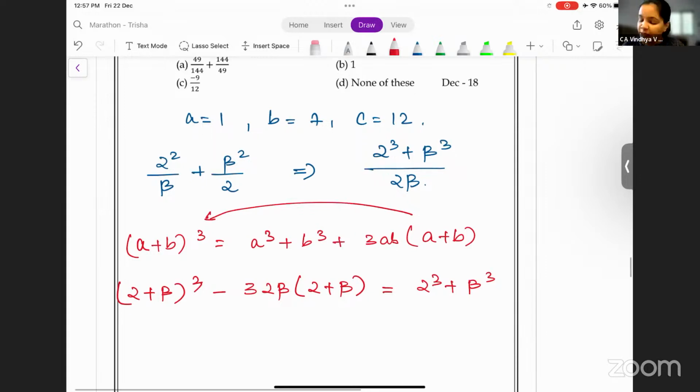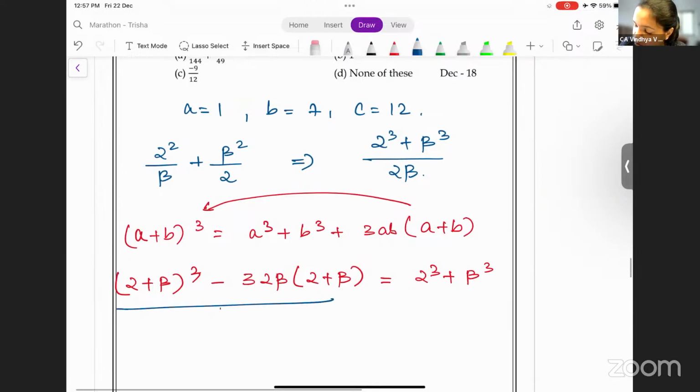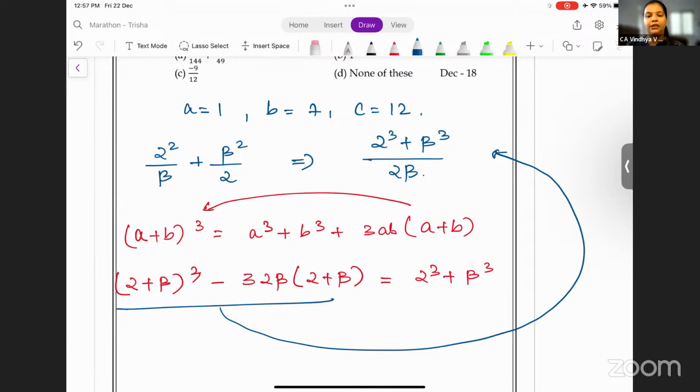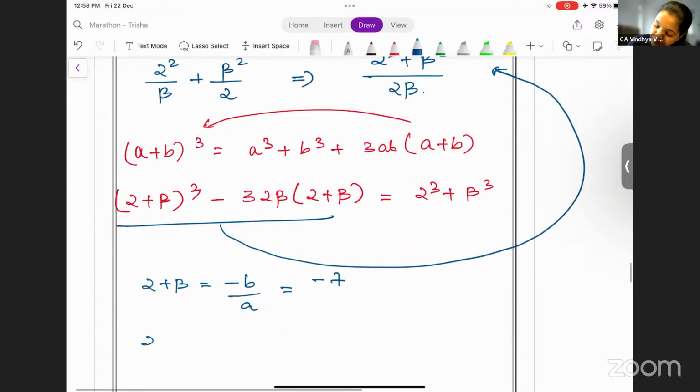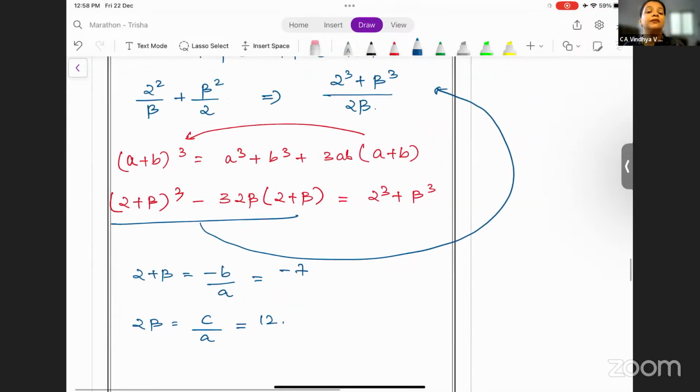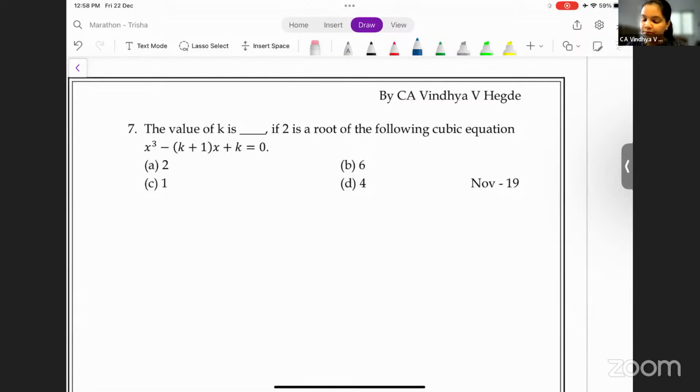Okay. Now, in the place of alpha cube plus beta cube, you will substitute this value here. Okay. Alpha plus beta is minus b by a. That is minus 7. Correct. And alpha into beta is c by a. That is 12. Okay. So the remaining part, substitution part, becomes your homework, which is similar to what we have done in question number 4. Quite similar, substituting. Okay, next, 7th. I know there's 2 minutes, but we'll quickly complete it, okay? 7th question.